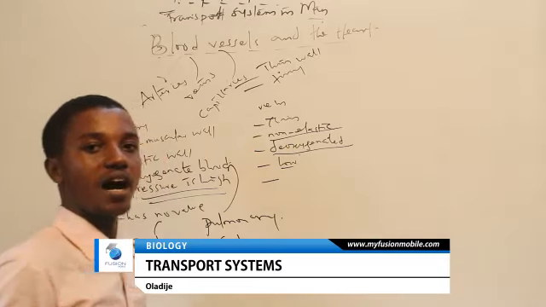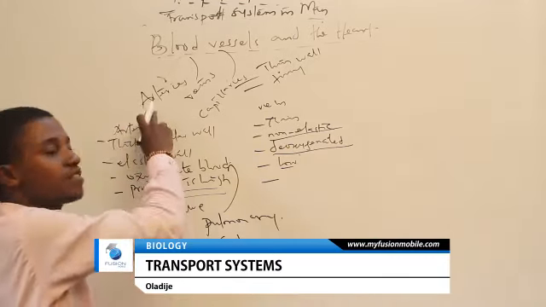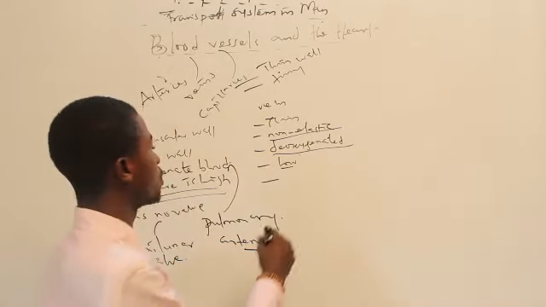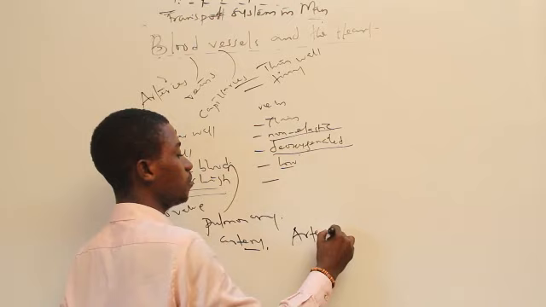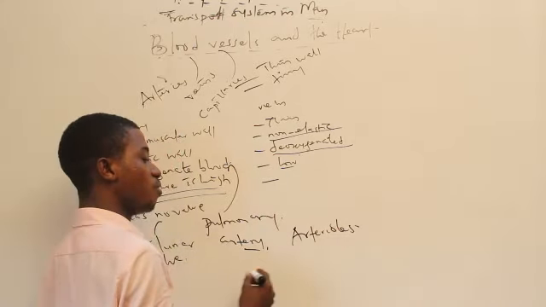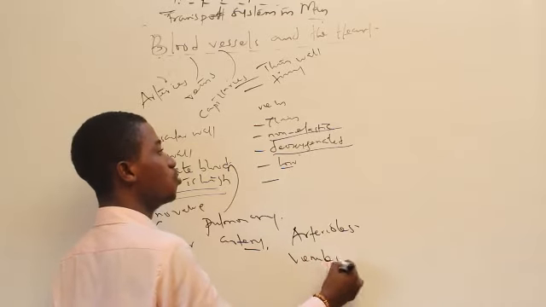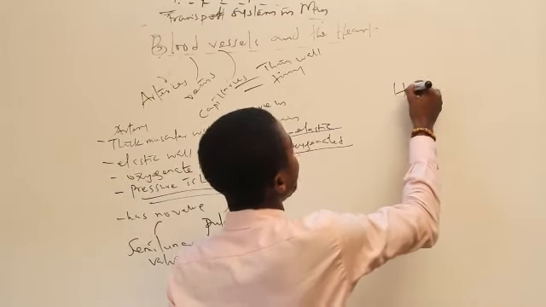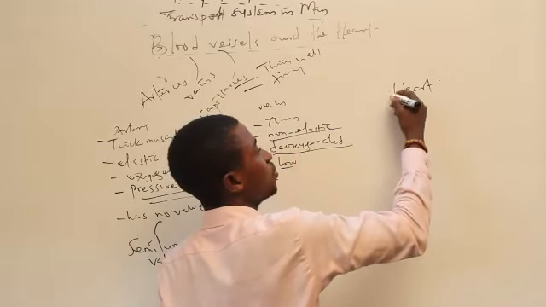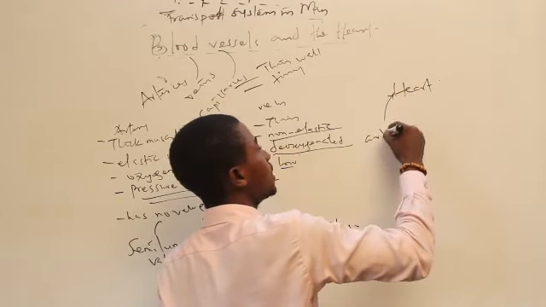It is also pertinent for you to know that arteries branch into smaller arteries called what? Arterioles. They branch into smaller arteries called arterioles, while veins branch into smaller veins called venules. And so basically we have the heart here. The artery carries blood away from the heart.